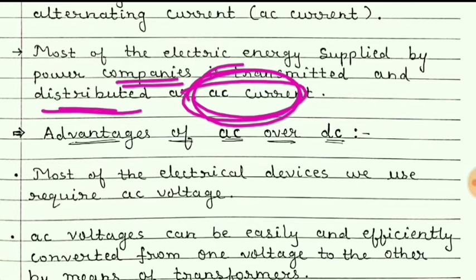Second, it is very easy to transfer AC from one place to another without loss of much energy. That means power loss is very less when it is transmitted in the form of AC source or AC current.